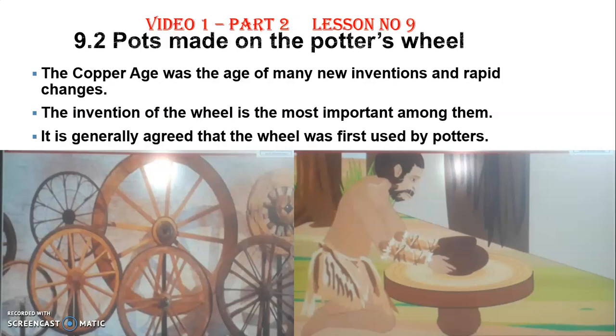During the Mesopotamian civilization, in the middle of the Old Stone Age and the Middle Stone Age, the Mesopotamian people are credited with the invention of the wheel around 3500 BC. Now, it is generally agreed that the wheel was first used by potters.